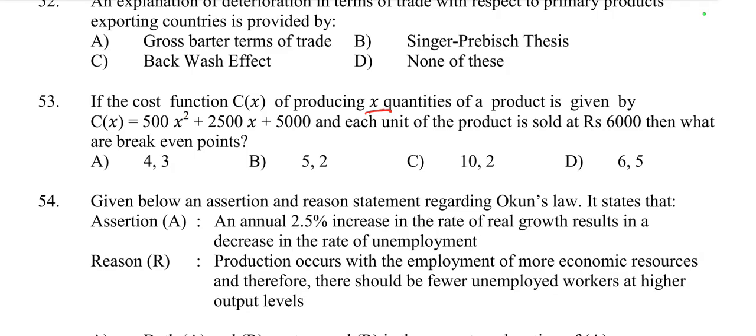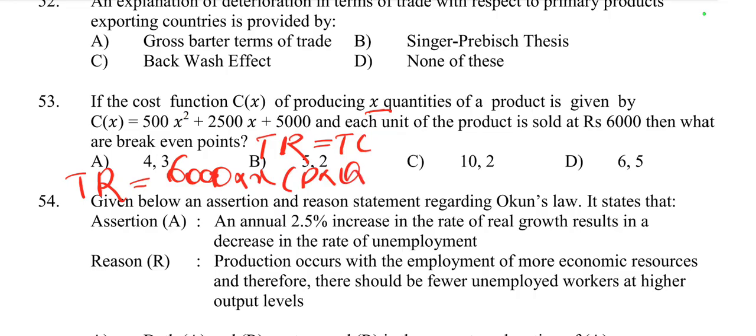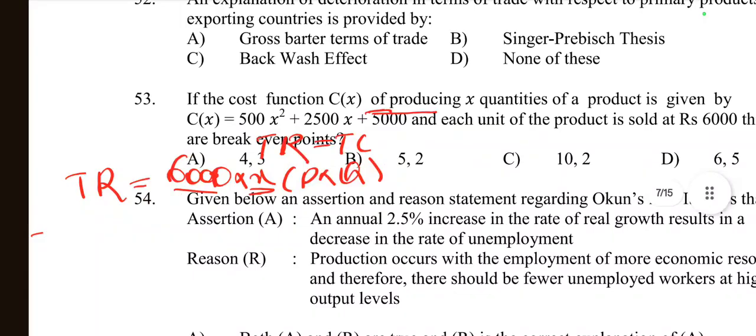The break even point is where TR, total revenue, is equal to total cost. If each unit of product is sold at 6000, then TR is equal to 6000 into x. TR means price into quantity. Here price is 6000 and quantity is x, because x quantity is given. So total revenue is equal to 6000x.